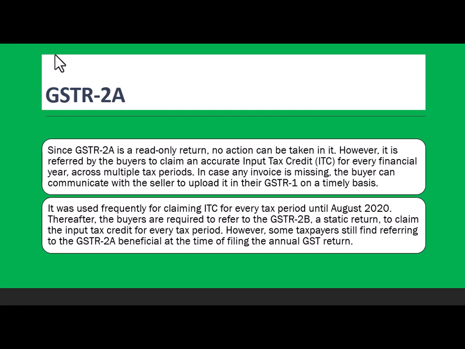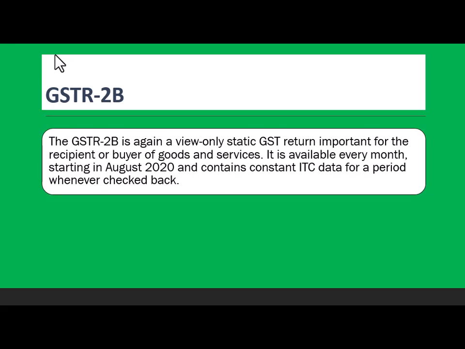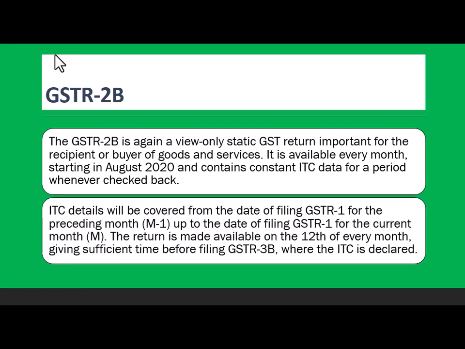So now we have another, GSTR 2B, which is the final one, okay? But people can always fall back on GSTR 2A. The GSTR 2B is again a view-only static GST return important for the recipient or buyer of goods and services. It is available every month starting in August 2020 and contains constant ITC data for a period whenever checked back. So you can just browse back. If you don't find it in this month, look in the previous month. It's a complete trail. The earlier one was for that particular month only. Now this is going to give you a full trail. You can always go back and forth and see, okay?